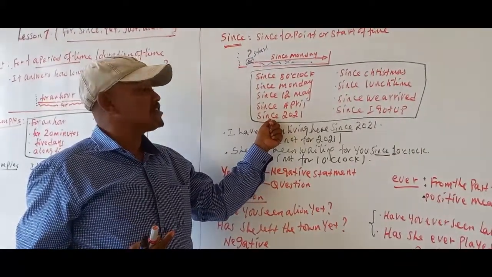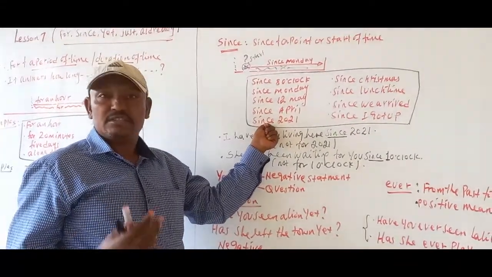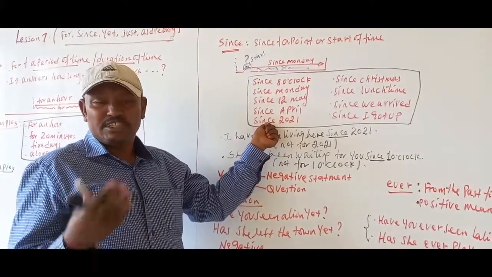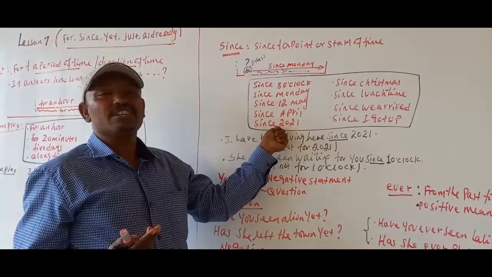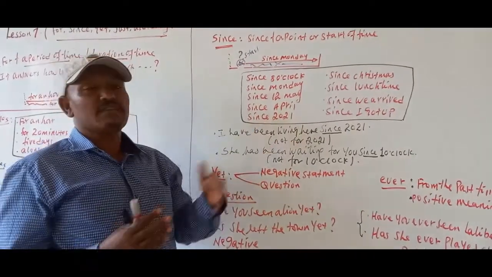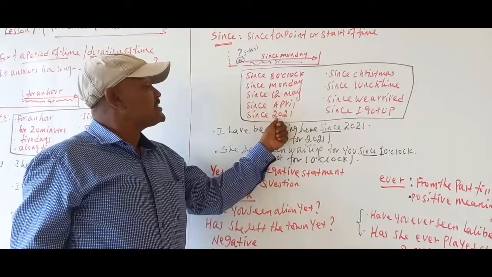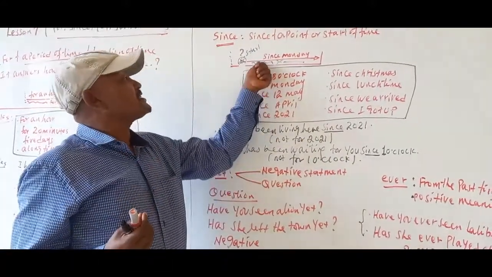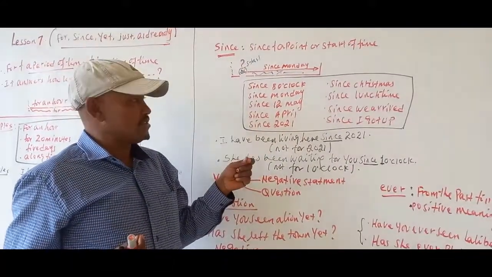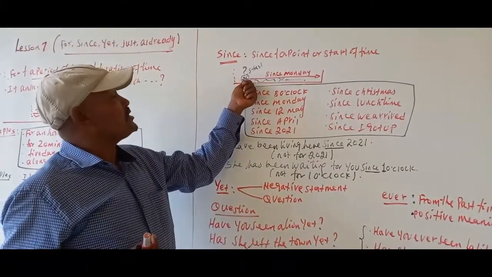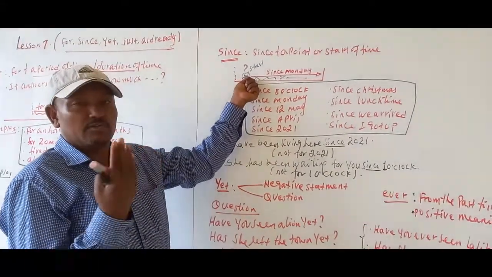And the others: since 2021, since 1995, since 2022, not for 2021. It doesn't give a meaning whenever we use for in place of since, because this time needs the start of time. Whenever we use since, it only emphasizes the start of time.